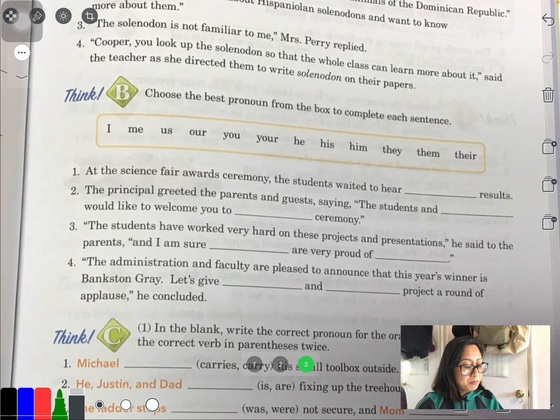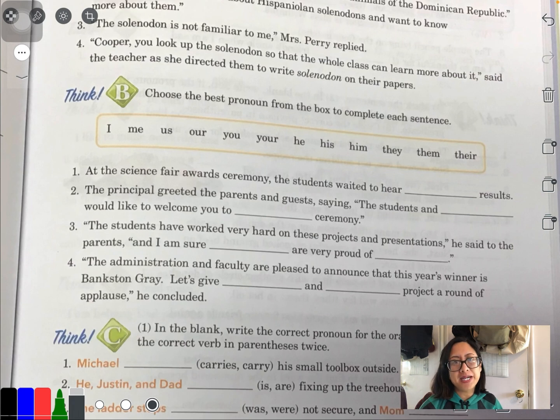Think B. Choose the best pronoun from the box to complete each sentence. So we're not going to use all the pronouns in the song. We're only going to use these pronouns in this box. So we've got I, me, us. Are, you, your. He, his, him. They, them, their. All right. Let's do this. Let's continue using green. At the science fair award ceremony, the students waited to hear blank results.